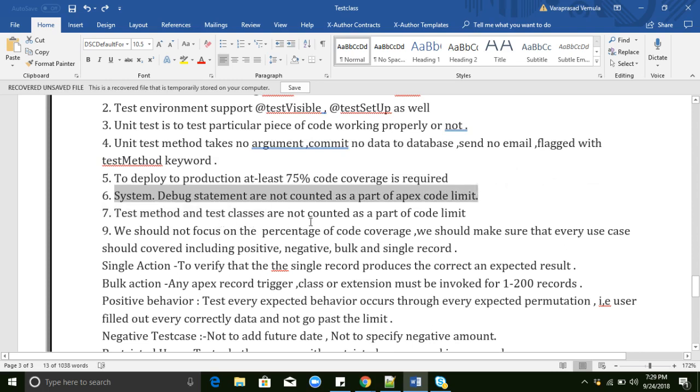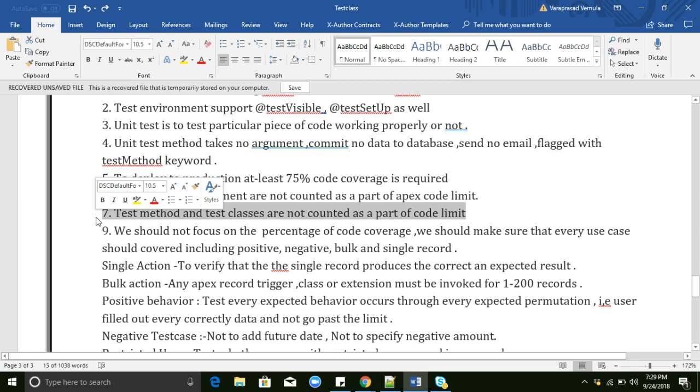And we know, right, System.debug statements are not counted as part of the Apex code limit. Test methods and test classes are not counted as part of the code limit. As discussed previously, org-wide the maximum Apex class characters limit is 3 MB. So if you are not mentioning the IsTest annotation, then it will be considered as an Apex class. So that's the reason we mention IsTest. Then it will not be counted.